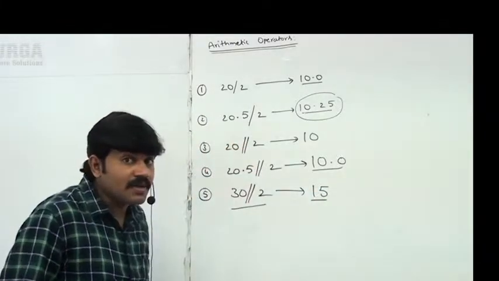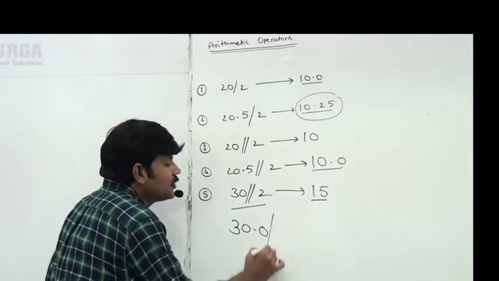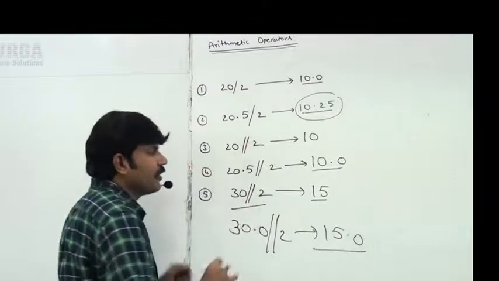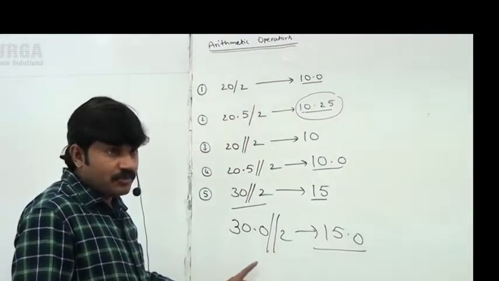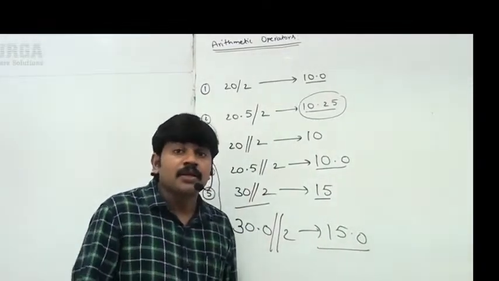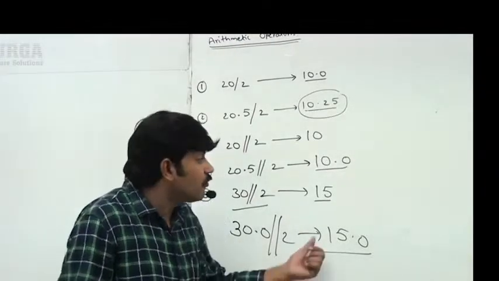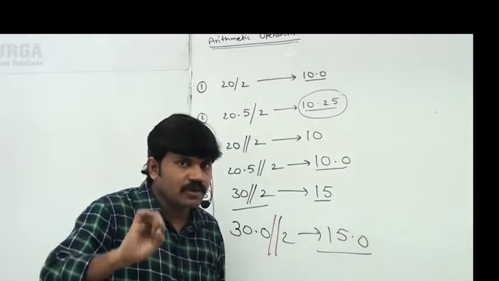15. Okay, not even 0.0. If you are taking 30.0 floor division 2, then you are going to get 15.0. Take very special care about this one, sir. You should have clear clarity about floor division, because in the robotics area, data science area, machine learning area, this floor division is the most valuable, important operator. That's why you should have clear clarity, sir.